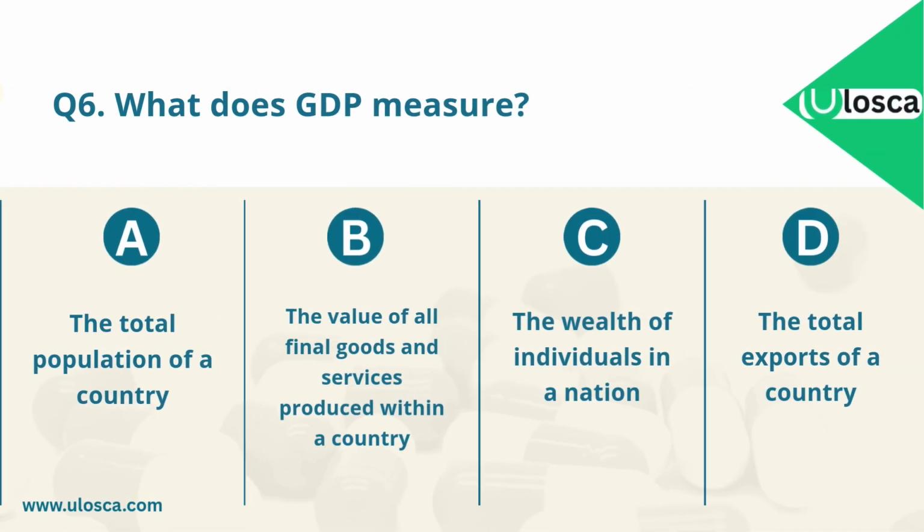Question 6. What does GDP measure? A. The total population of a country. B. The value of all final goods and services produced within a country. C. The wealth of individuals in a nation. D. The total exports of a country. Which one is the correct answer?